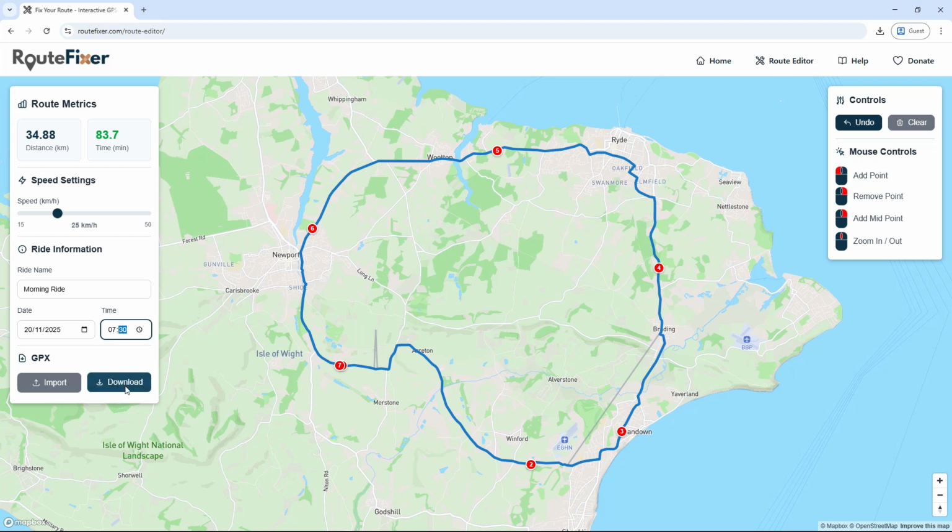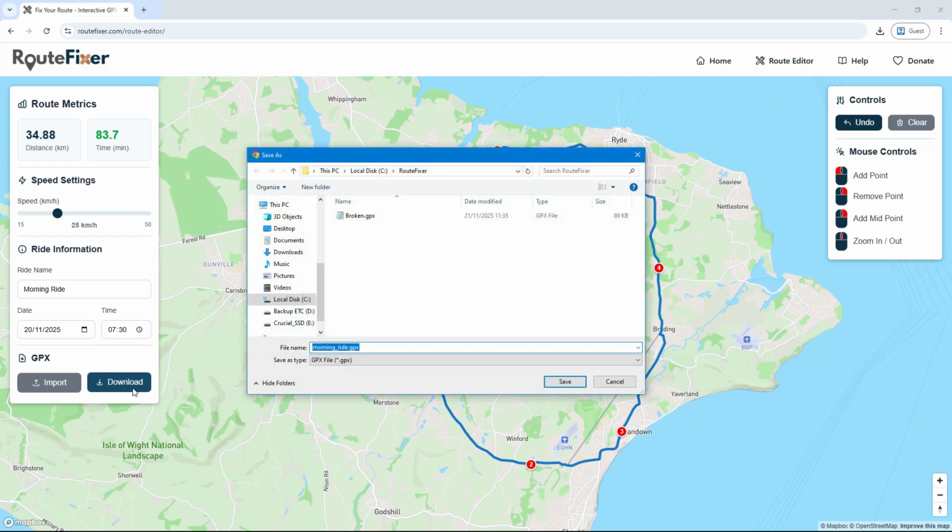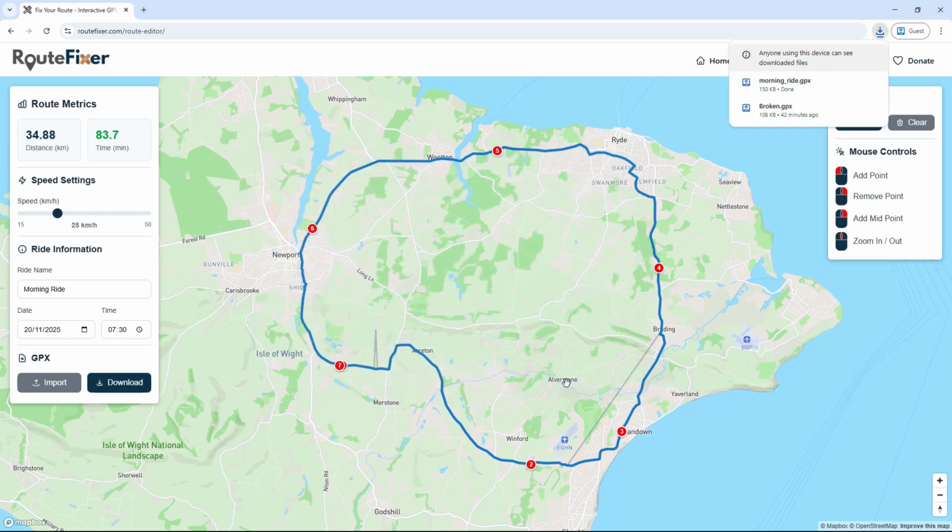Finally, click the download button to generate the repaired route. Save the GPX file to your computer. You should now have a working route that you can upload to your favourite cycling platform.